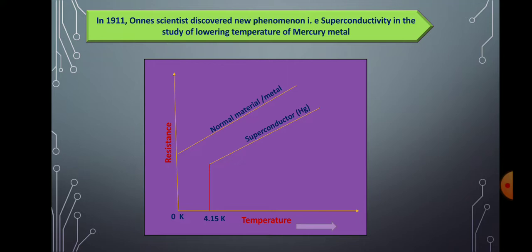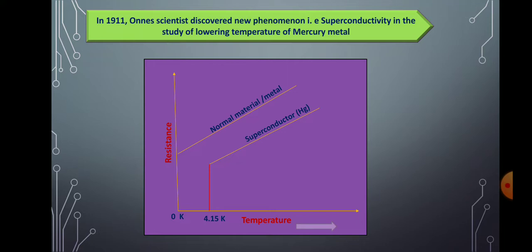So you see in a normal metal or material, as temperature decreases the resistance of metal also decreases, somewhat to 0 Kelvin or absolute zero.